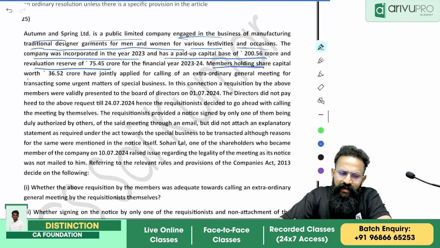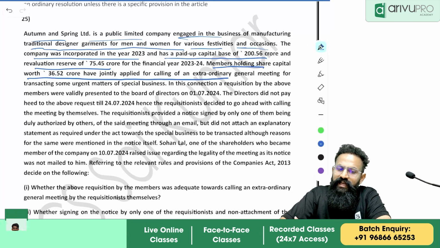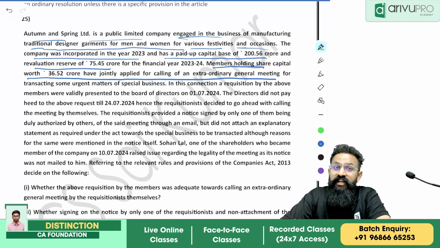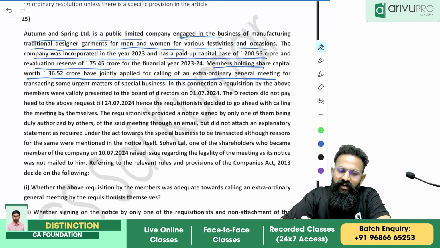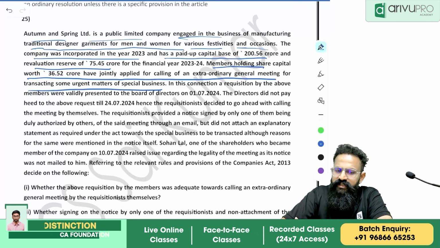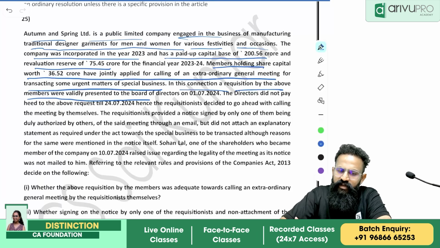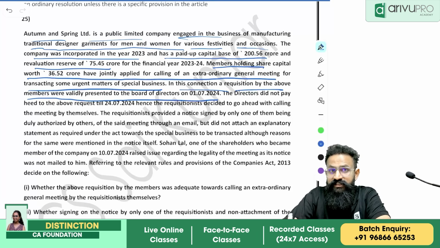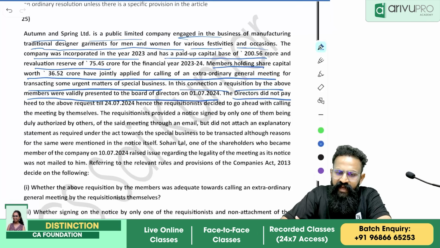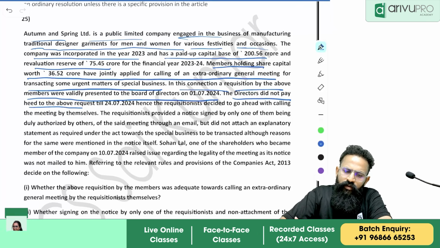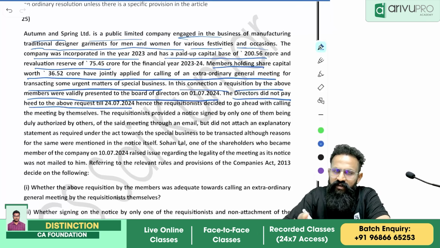Members holding share capital worth 36.52 crore have jointly applied for calling an EGM, requisition EGM under section 100, for transacting urgent matters of special business. In this connection, a requisition by the above members was validly presented to the board of directors on 1st July 2024. The directors did not pay heed to the request till 24th July 2024.